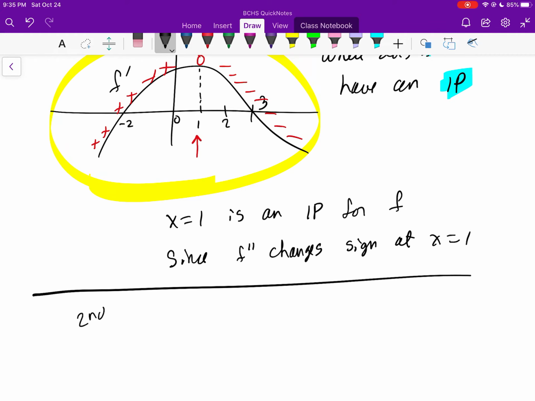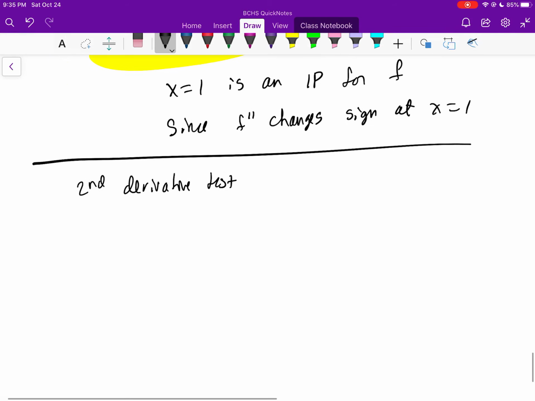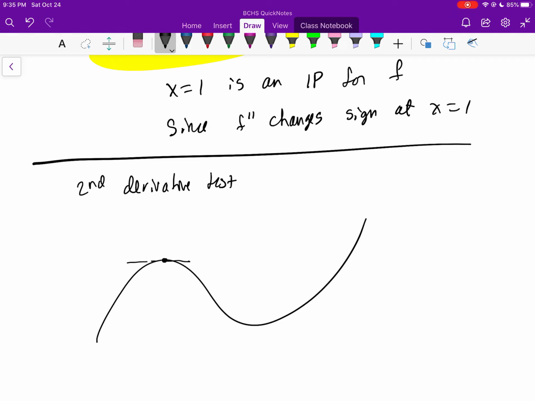The next thing we run into is something called the second derivative test. What the second derivative test tells us is if I have a function where I have a horizontal tangent line and the graph is curved down, you're going to get a relative maximum. If you have a horizontal tangent line and the graph is curved up, you're going to get a relative minimum.